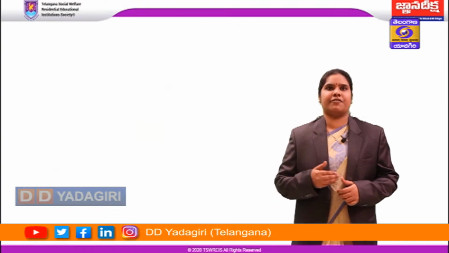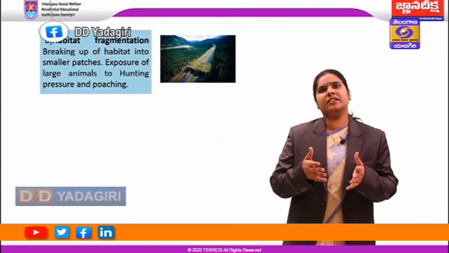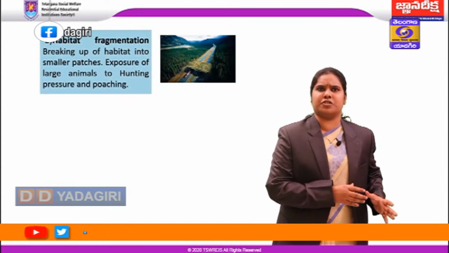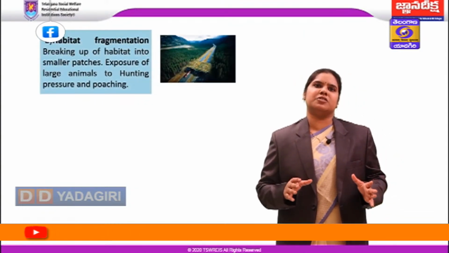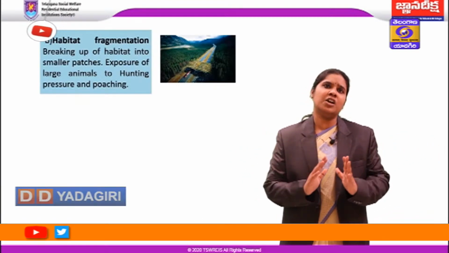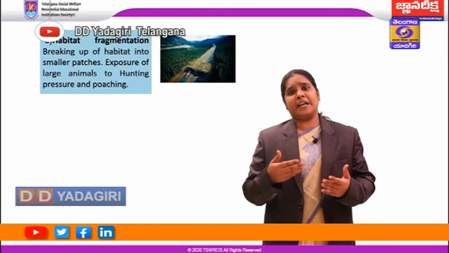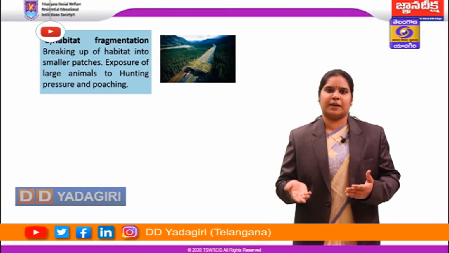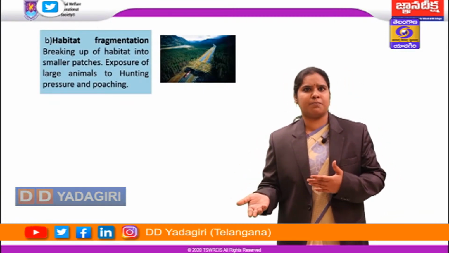Coming to habitat fragmentation, it is actually breaking the habitat into smaller patches, not allowing the animals to have complete access to their home range. They cannot move throughout their home range. For example, building railway network lines in the forest and bridges connecting the forest patches.